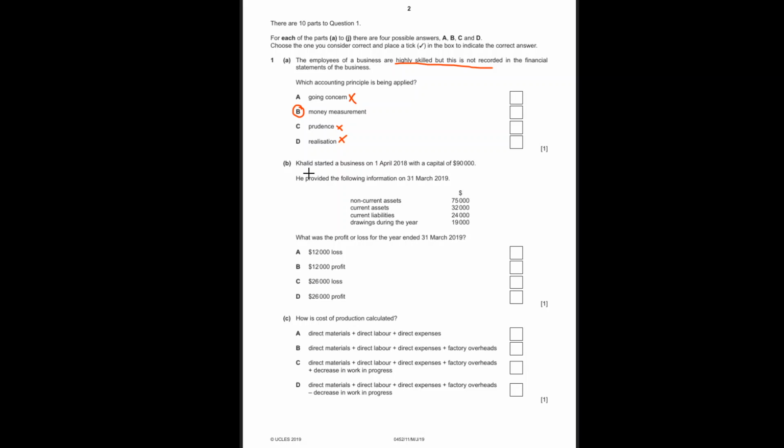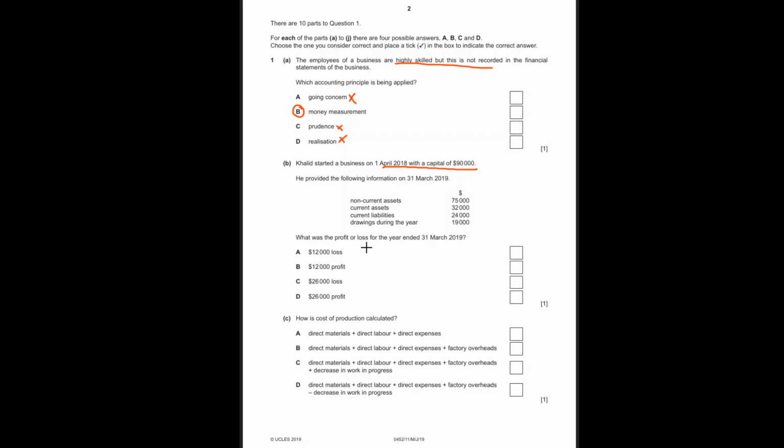Okay, next. Question number B. Khalid started a business on 1st April 2018 with a capital of 90,000. He provided the following information. So this is basically the opening capital. We have that information. He provided the following information on 31st March. What's the question? What's the profit for the year?